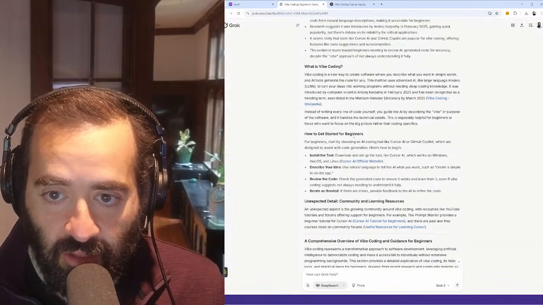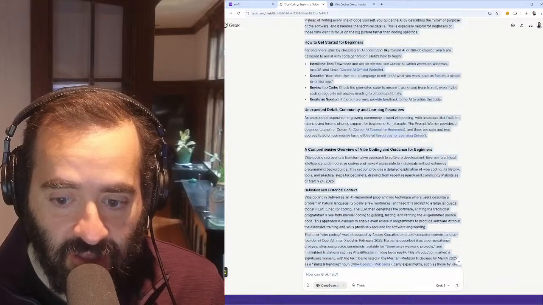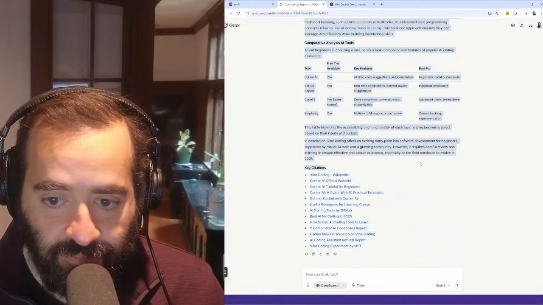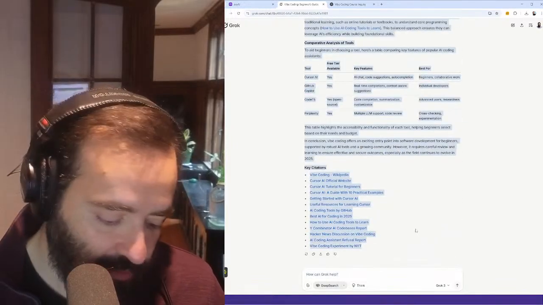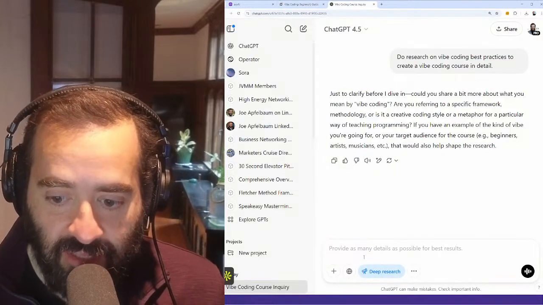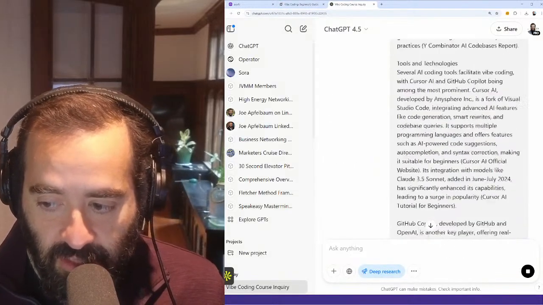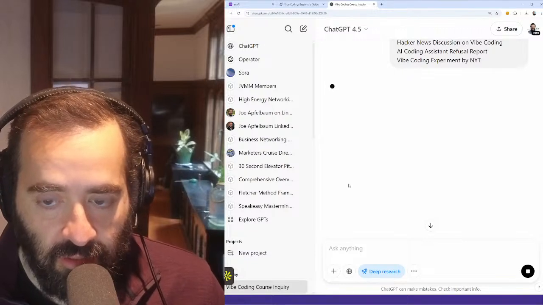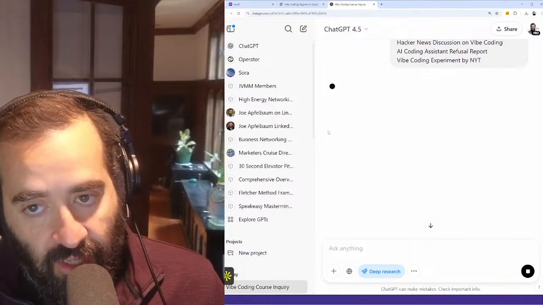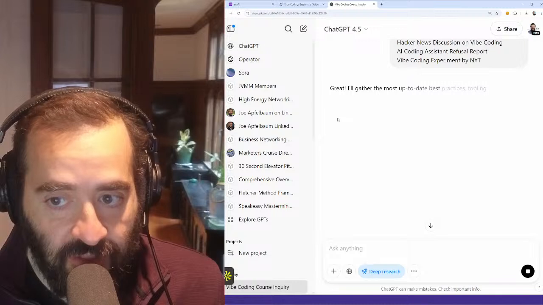So what I'm going to do here is copy the research that this AI already did, and then I'm going to paste it into this AI so we can start the deep research. And this way, this AI can do the deep research off the deep research.